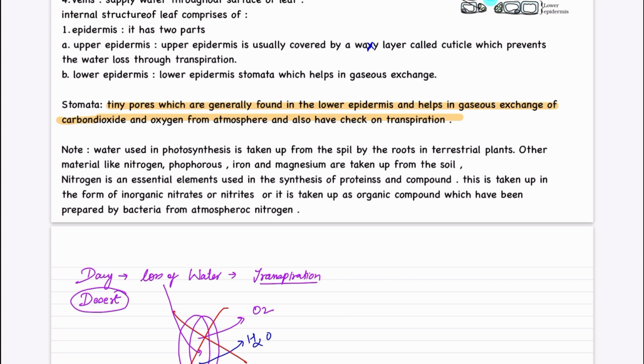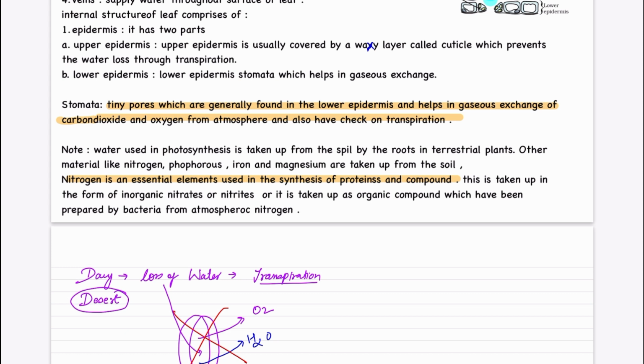Nitrogen is an essential element used in the synthesis of proteins. That's why the plants which grow in protein rich soil are leguminous plants, right? All the pulses grow in soil which contains a high amount of nitrogen, because for the formation of proteins, nitrogen plays an important role.